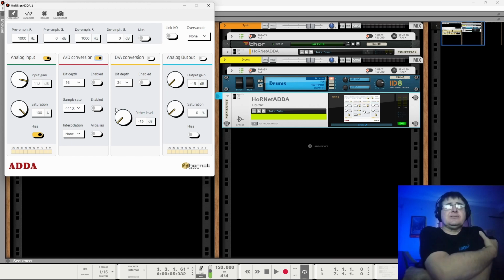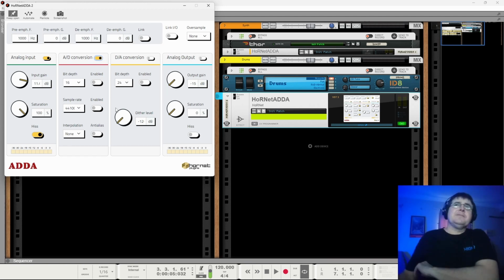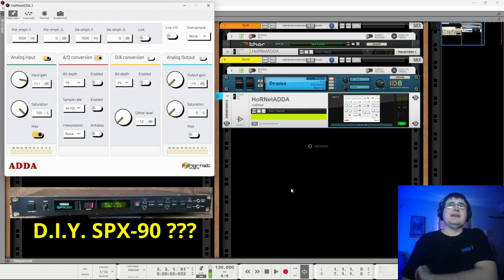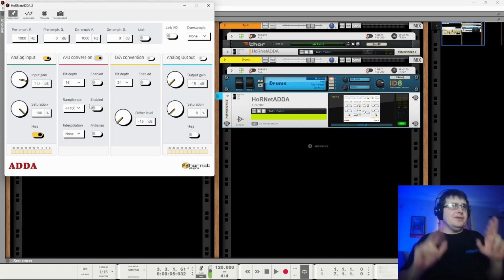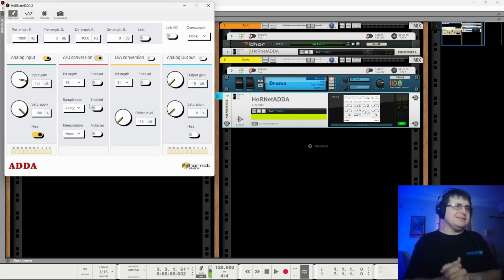There is nothing to stop you from saying, okay, I'm going to run this plugin twice. Once at the beginning to do an AD conversion, do all my processing, and then run the plugin again as a DA to go out. That works on the assumption, of course, that the device that you are emulating, assuming you're emulating something, had those processes, effects, what have you, built into its chain.